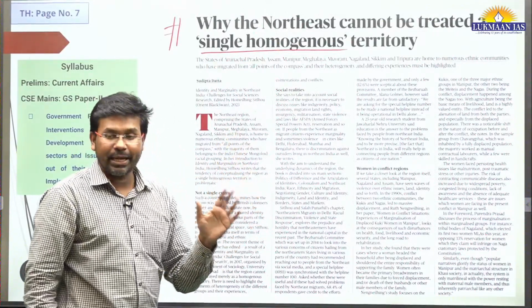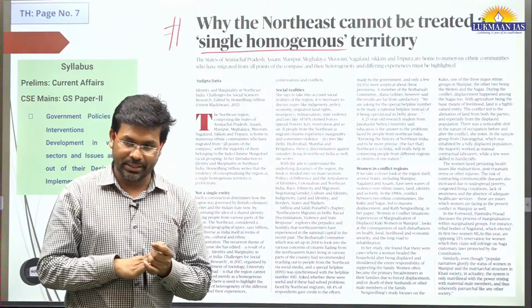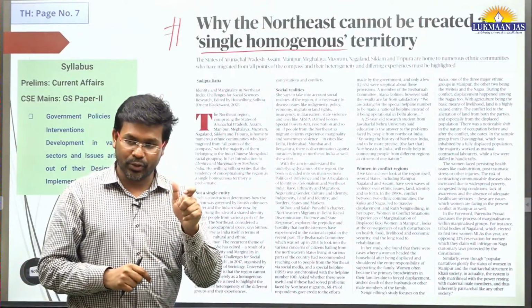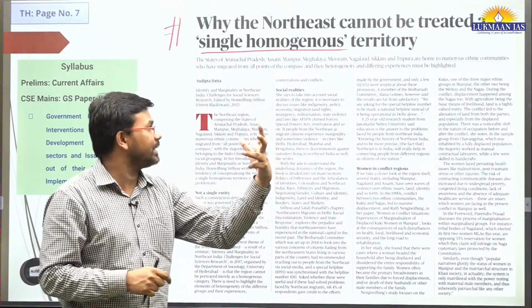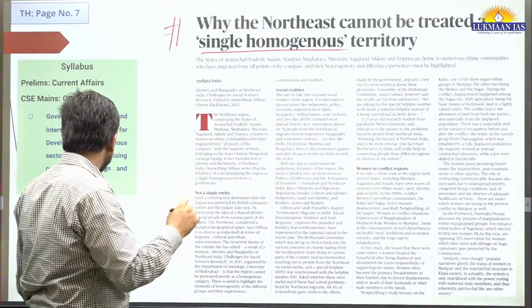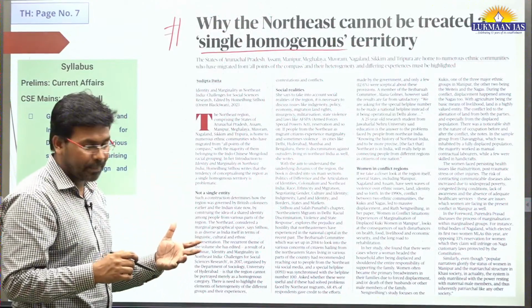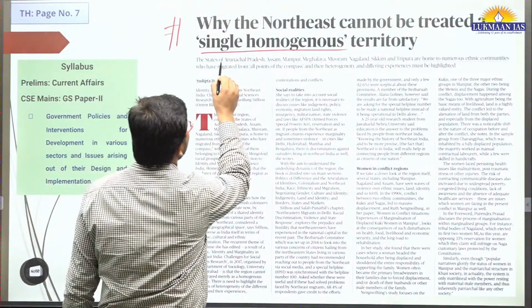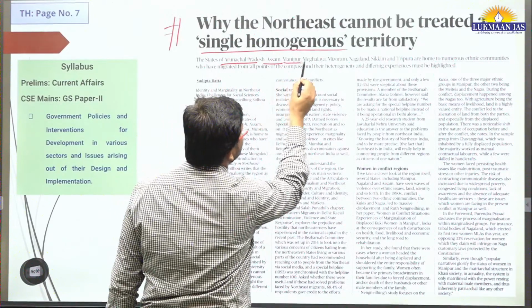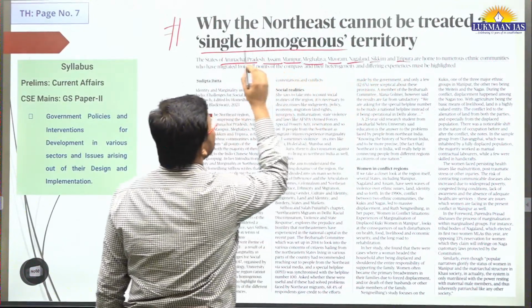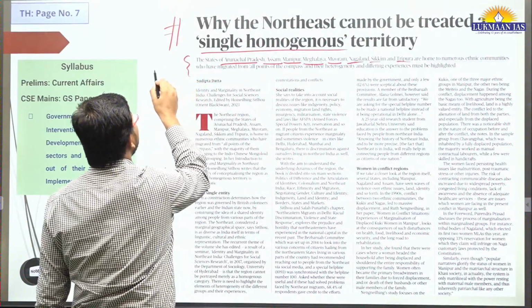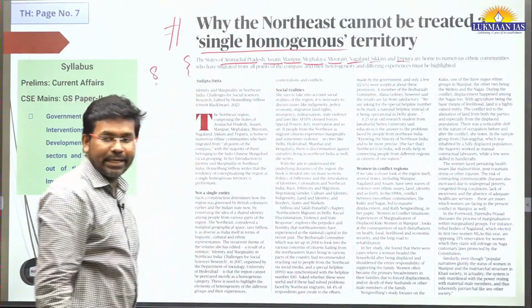In this article they have mentioned 8 states in the Northeast, which includes Sikkim also. In the main Northeast, we have 7 northeastern states, and their names are mentioned in this article. Although I have not included a map, I should have done it. So it says Arunachal Pradesh, Assam, Manipur, Meghalaya, Mizoram, Nagaland, Sikkim and Tripura. So they have mentioned the names of 8 states.